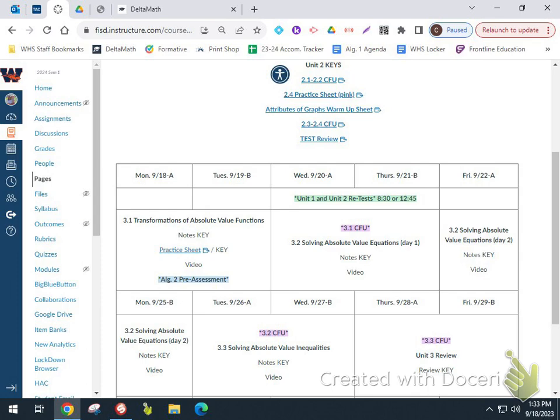I would like to point out as we start this new unit, and this absolute value is going to be your final grade in this quarter, this first quarter, I'm noticing that there's a strong correlation between people who are not keeping up, not necessarily, there's some outliers with this, but people that are not keeping up with the required practice, which has basically been Delta Math, or people that are not doing test reviews, and then the number of retests that we need. Do you see what I'm saying? So some of the tests were failing grades. I'm like, did you do the review at all? No. Oh, gosh, wonder why.